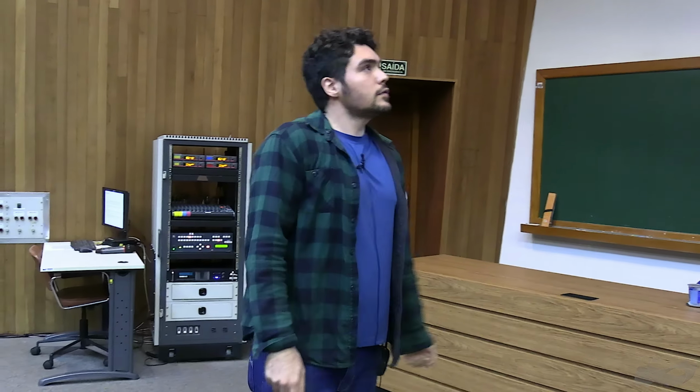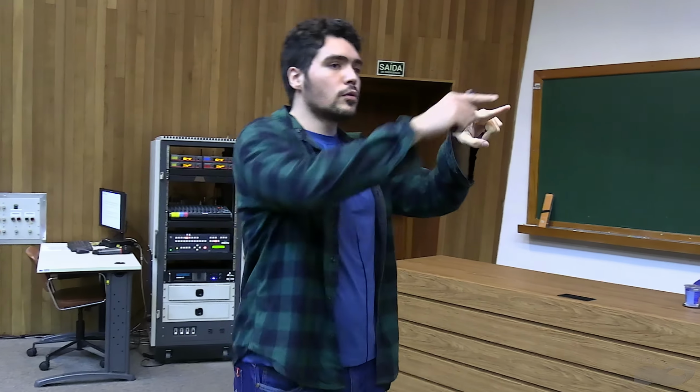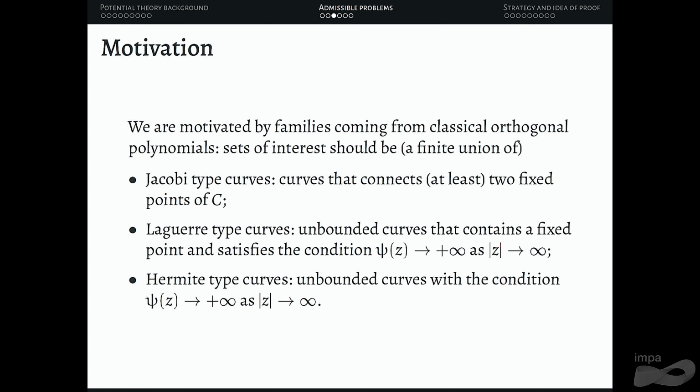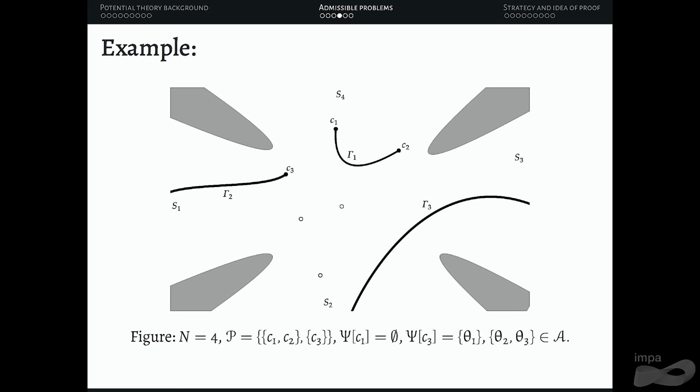Laguerre type curves, you take 1 fixed point and you go to infinity with a curve satisfying this condition that the external field will blow up. Or Hermite type curves, which are just unbounded curves that go to infinity only in sectors in which the external field also explodes. Well, it's better to watch an example, to have a good idea of what kind of sets we are looking for.